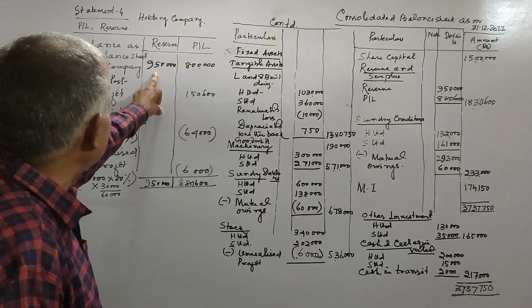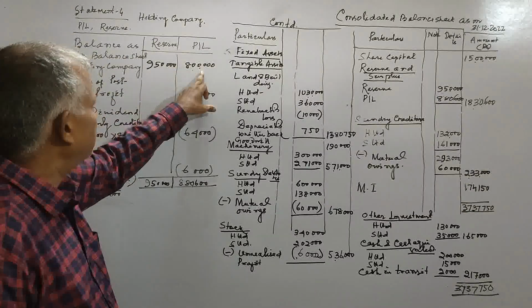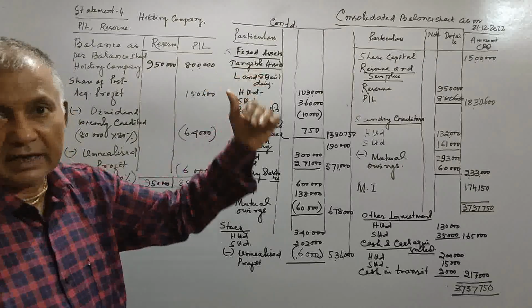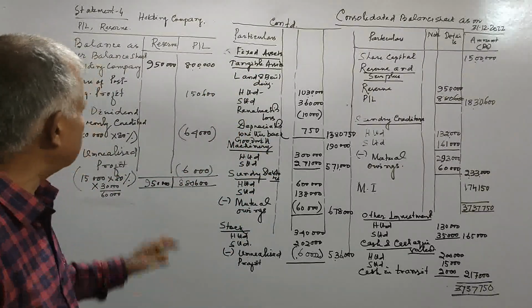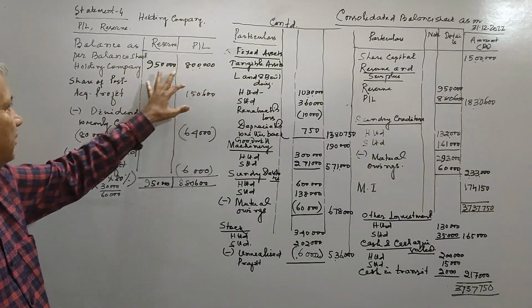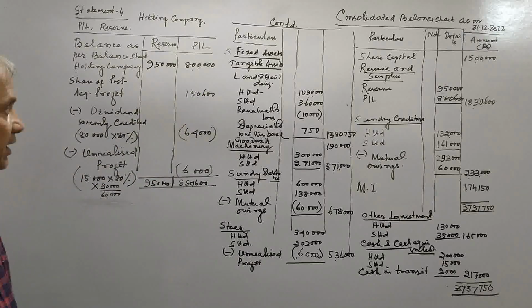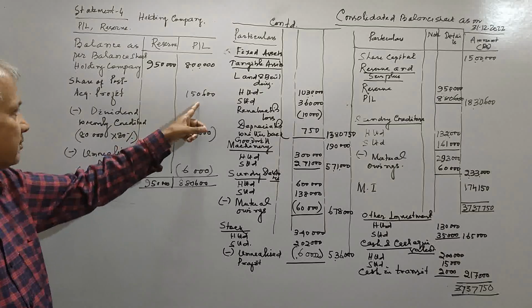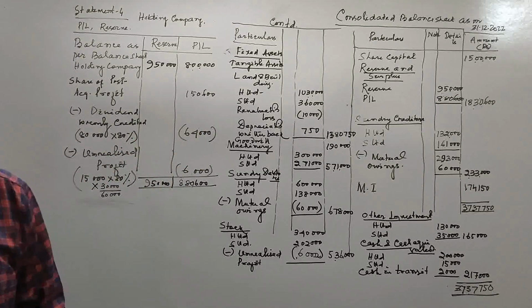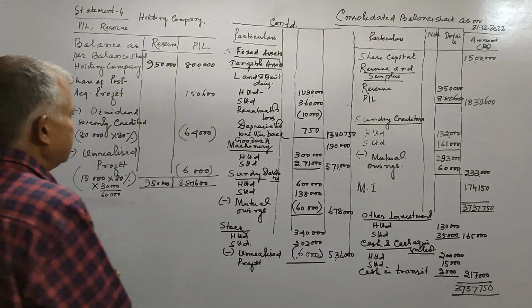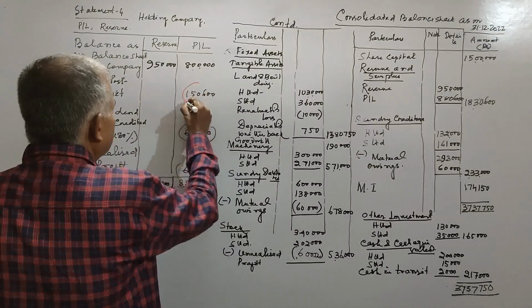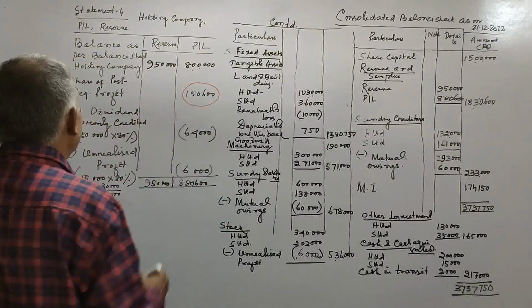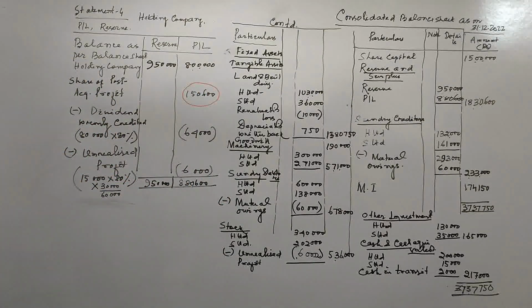Reserve is 9,50,000, and PL in Castor Limited is 8 lakh. Then share of post acquisition profit, this is a revenue profit. We have taken this figure from the analysis of profit, that is statement 1.